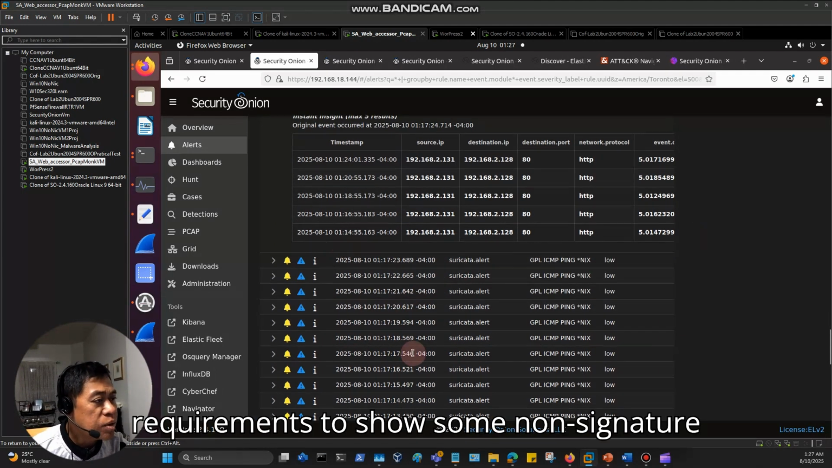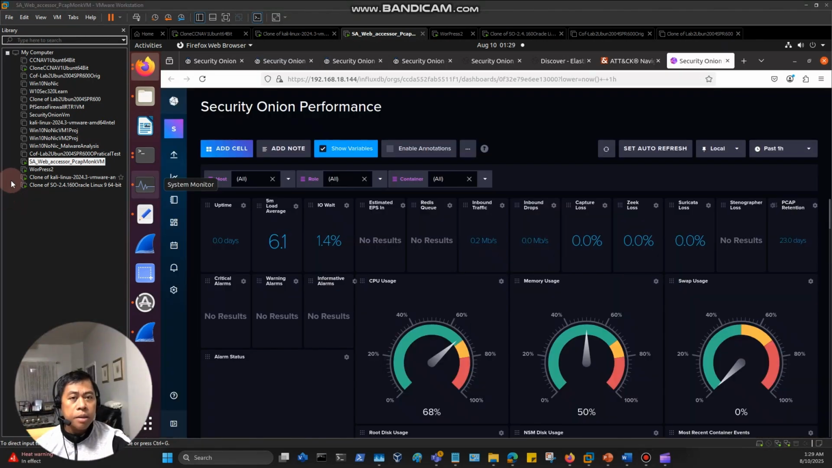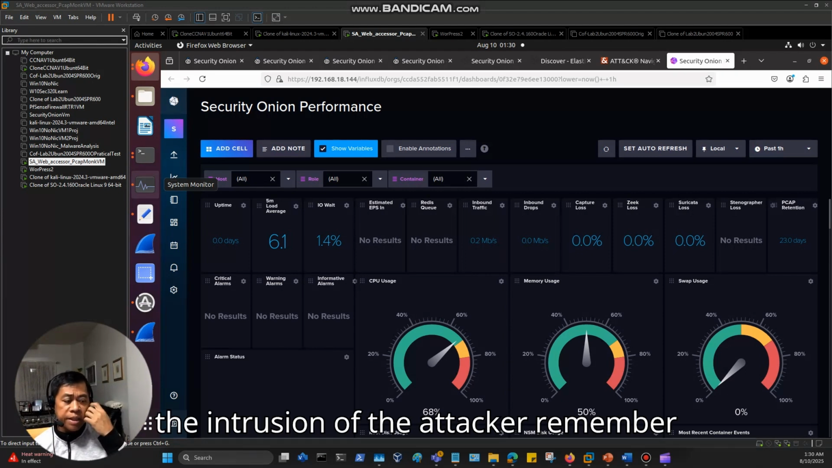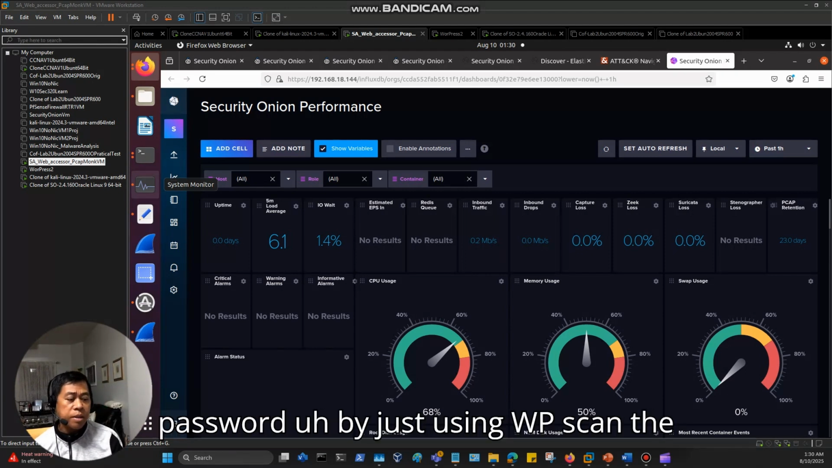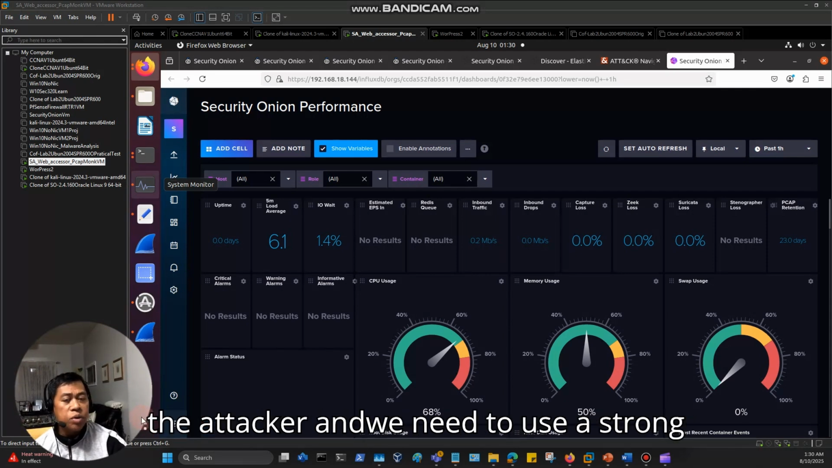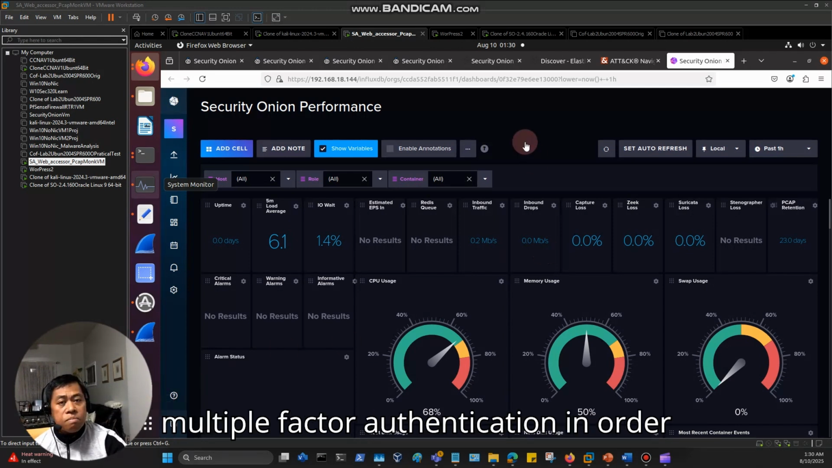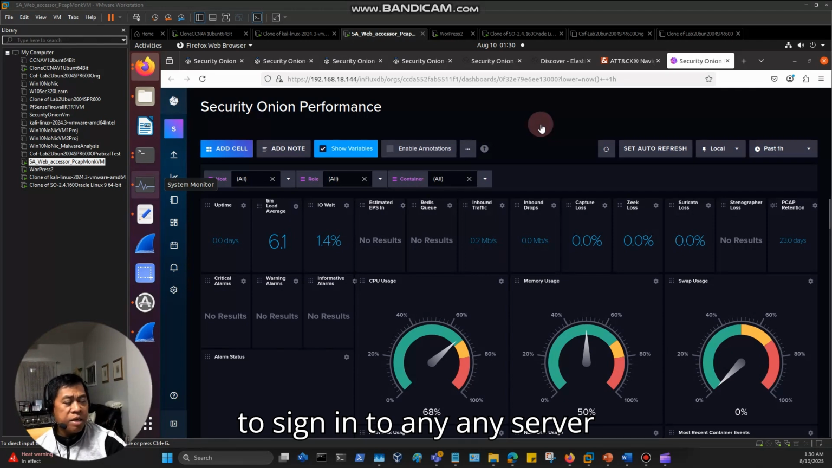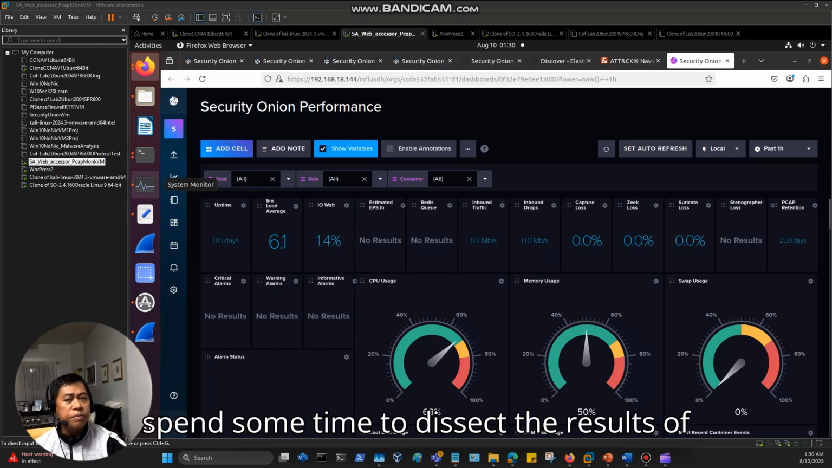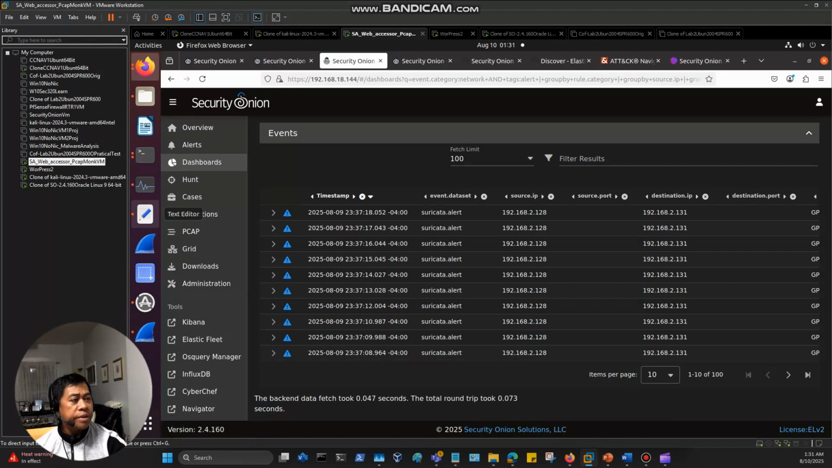So I guess we meet the requirement to show a non-signature based attack in this project. The lesson learned from this individual project is, at the beginning of the intrusion, remember the password was so weak, it was not a complex password. By just using WPScan, the password and the username were found by the attacker. We need to use a strong, complex password. Now, 100% we need multi-factor authentication in order to sign in to any server. For non-signature based attacks, we need to spend some time to dissect the results of Security Onion and do further threat hunting, right?